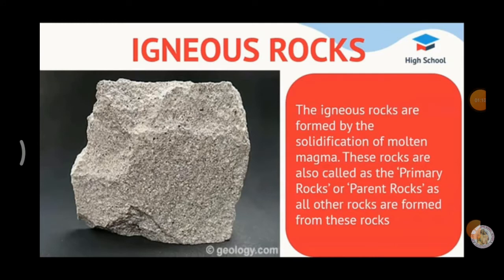So, what are the other names for igneous rocks? Primary rocks or parent rocks. Why did these names come to these rocks? Because all other rocks are formed only from these rocks, igneous rocks. So, this rock is called parent rock. Okay.